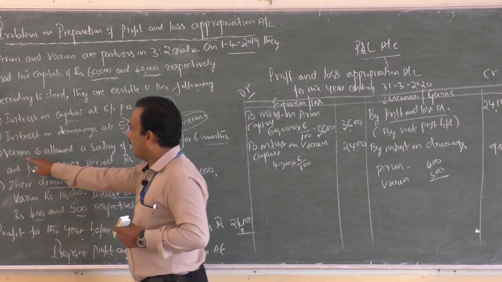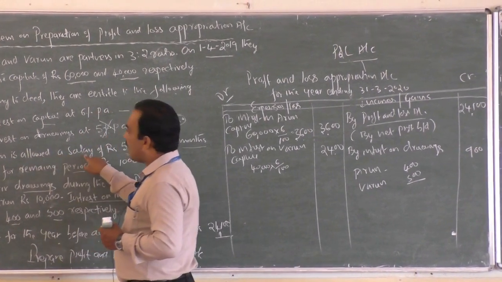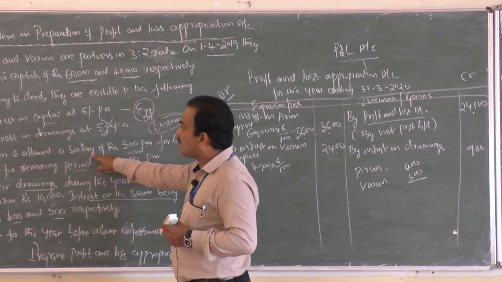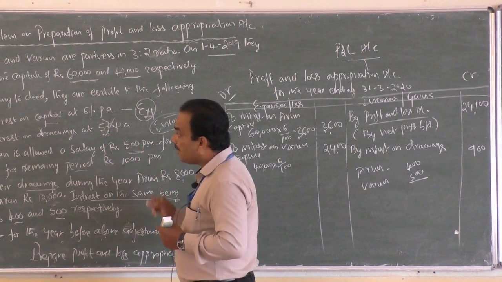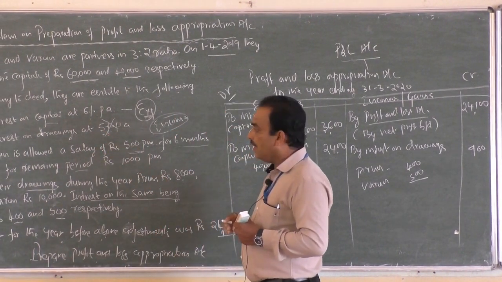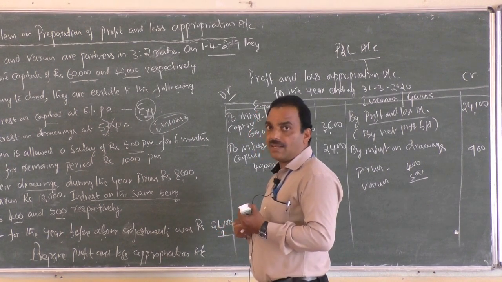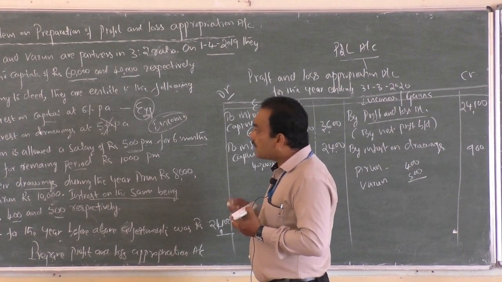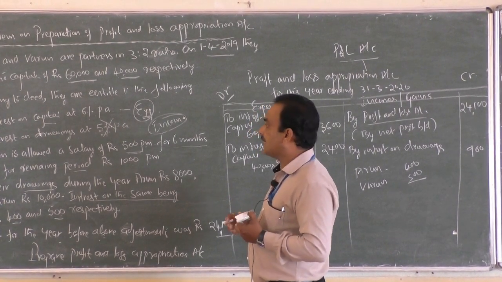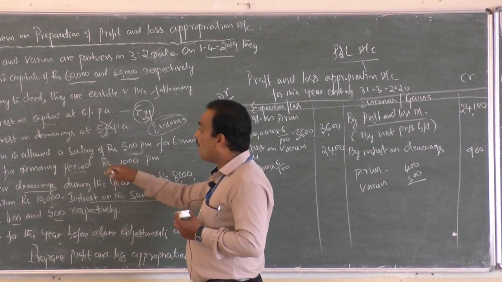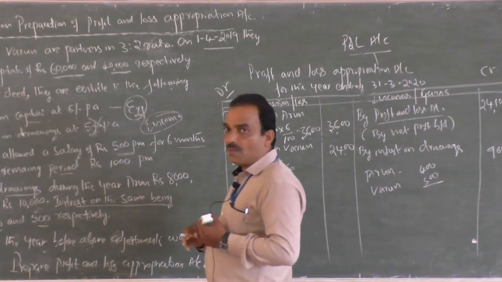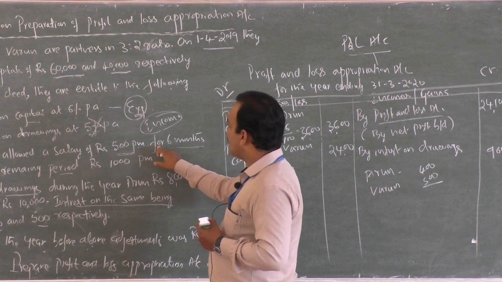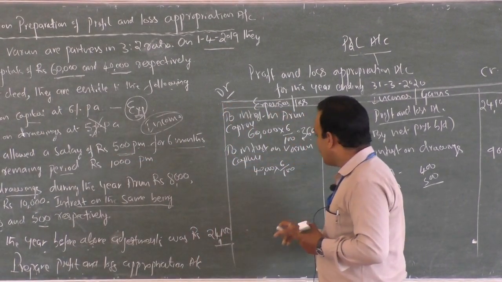And for the third adjustment, Varun is allowed a salary. Why is Varun allowed salary? I think Varun is a working partner, he participated in management also, further he invested capital also. So as per their agreement it is said that Varun is allowed with the salary. So what about his salary? Salary rupees 500 per month for 6 months.